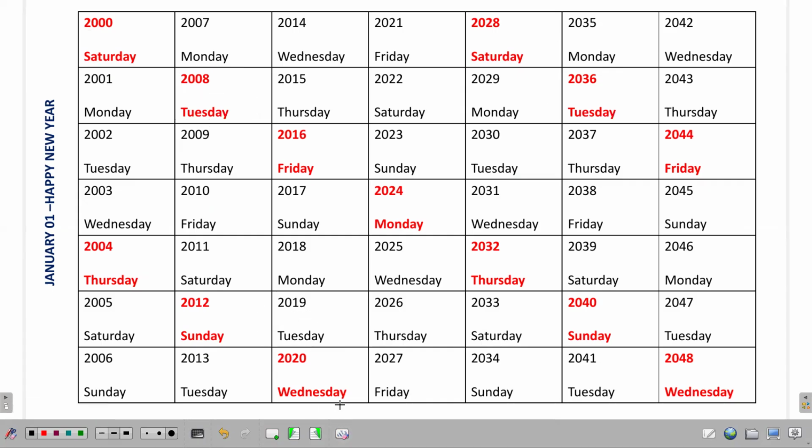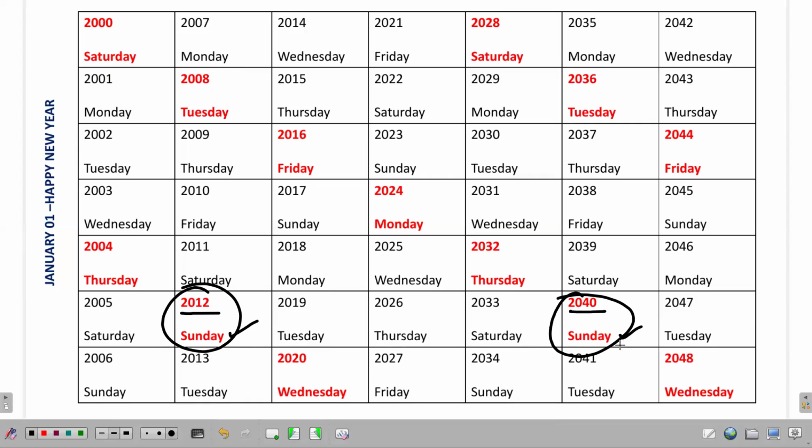So in general, as we can say, every leap year repeats every 28 years. Look at 2012, leap year, plus 28, 2040. You can see that 2040 also happens on a Sunday. 2012 came on a Sunday. 2040 also will be happening on a Sunday.